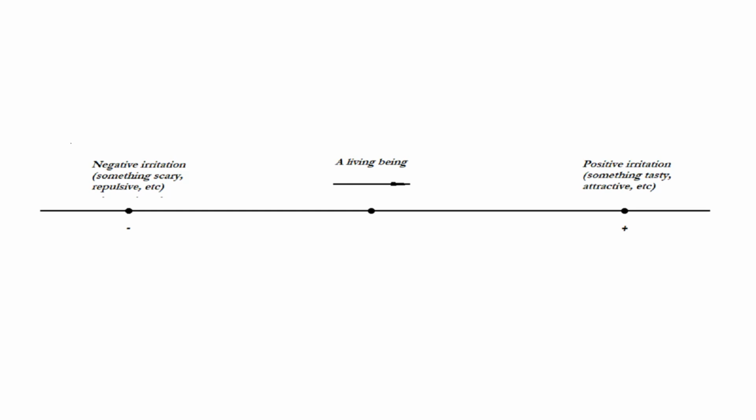Another difference is the different orientation. We constantly frighten a living being, it runs away from us. The movement is directed from the source of fear in a straight line between the living being and the source of fear. Similarly, the behavior of a material point that moves from the source of the applied force and in the direction of the applied force. But a living being can move towards an irritant. For example, food is a source of irritation. It does not repel a living being from itself, but attracts to itself. The direction of irritation is divided into two categories, which attracts to itself and which repels from itself.